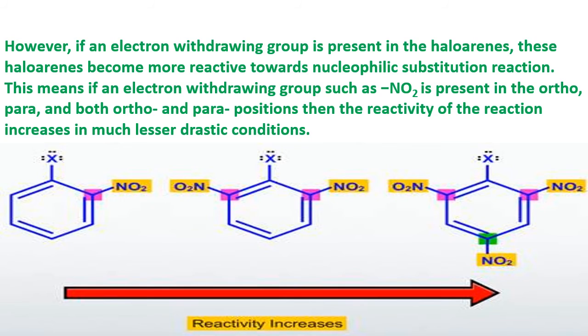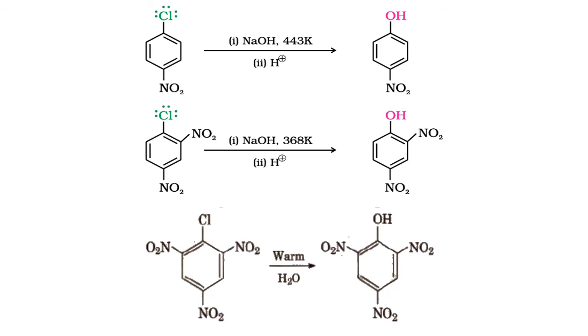On the ortho and the para. That is important, not on the meta. Why only on the ortho and the para does the NO2 group, or electron withdrawing group, have to be there so that the reactivity of the haloarenes increases? The reason we will come to shortly. Before that, we will go through the reactions.